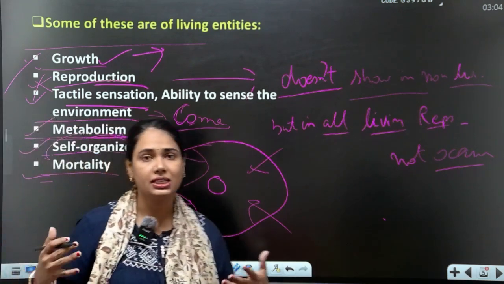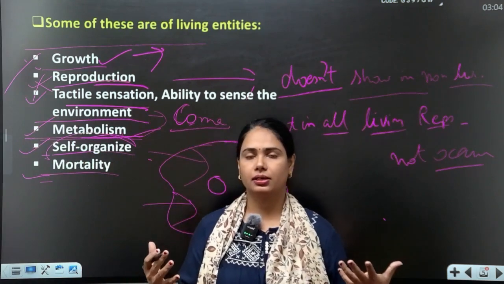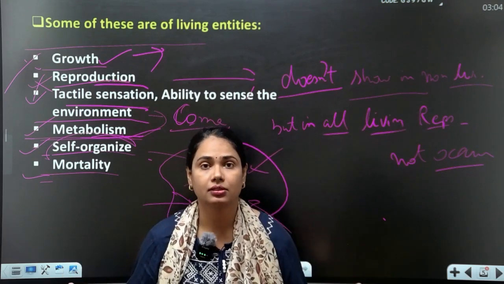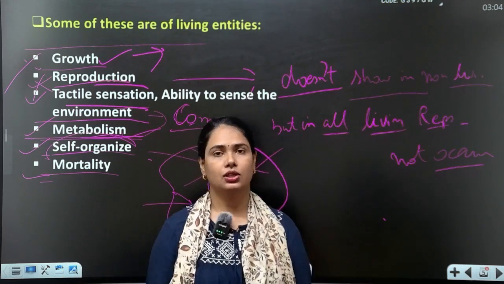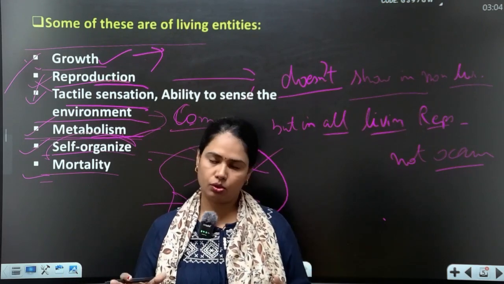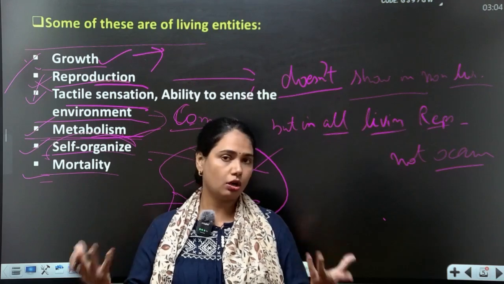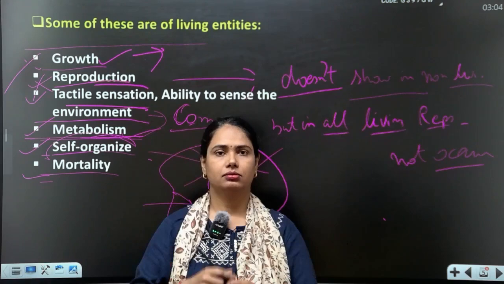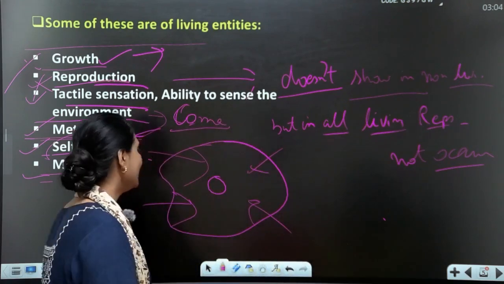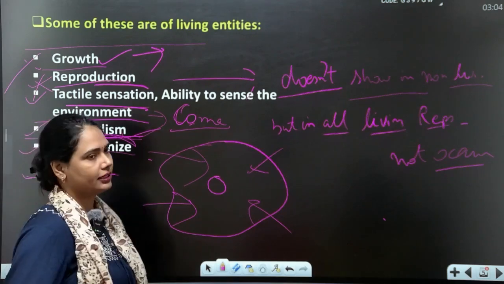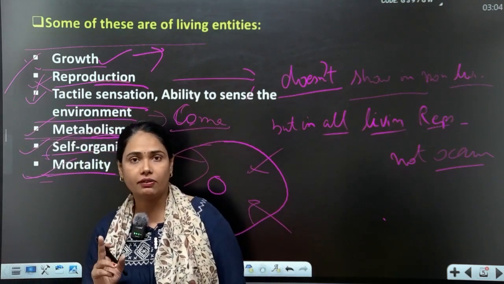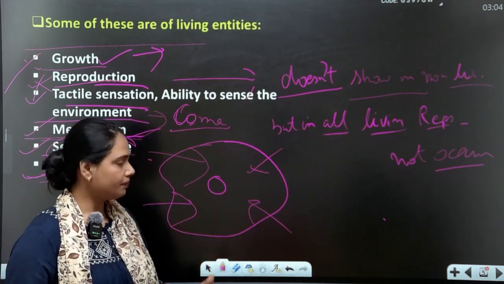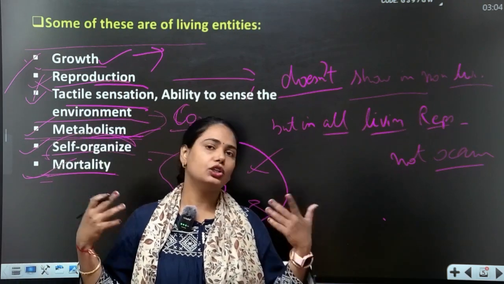And now my last, mortality. What do you mean by mortality? We are made up of cells. We are living. We give birth. So all these characters belong to the cell. My body is made up of cells, your body is made up of cells, we are living. Non-living things have no cells. So mortality is also a character of only living things. Even an amoeba, a single-cell organism, contains a cell, or we as multicellular organisms also contain cells.